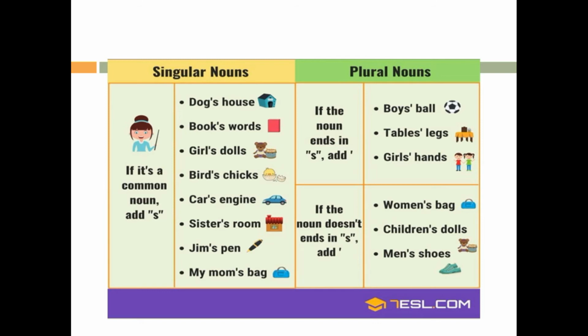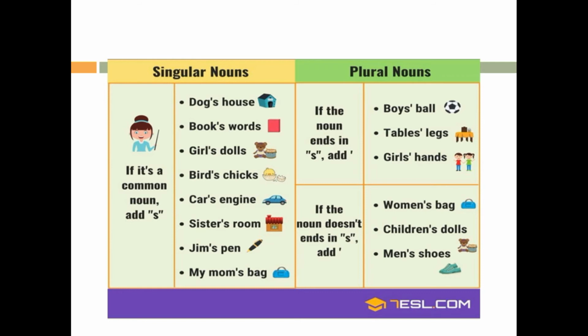Yes, children, on the slide you can see it's a very colorful slide. Here you can see two columns, singular nouns and plural nouns. One thing we have to see is that when a noun is singular, add an apostrophe and s to form the singular possessive noun.